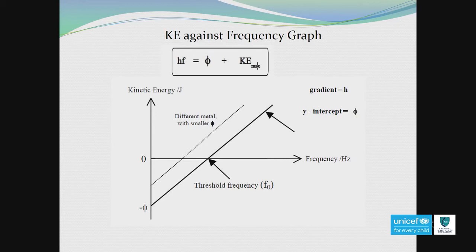Another thing, hf is equal to work function plus kinetic energy. If you arrange this equation in the form of y equals mx plus c, you can make kinetic energy the subject and, equating with y equals mx plus c, you can see that the gradient of the graph gives Planck's constant. And if you extrapolate the graph, there is a y-intercept. The y-intercept gives minus work function. Also, the x-intercept is the threshold frequency.